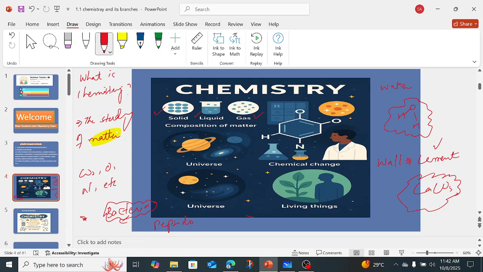And from microorganisms like bacteria, let's move to living organisms, the human beings. The basic unit of human beings is the cell. And we know that 70% of the cell is made up of water. And water consists of what?